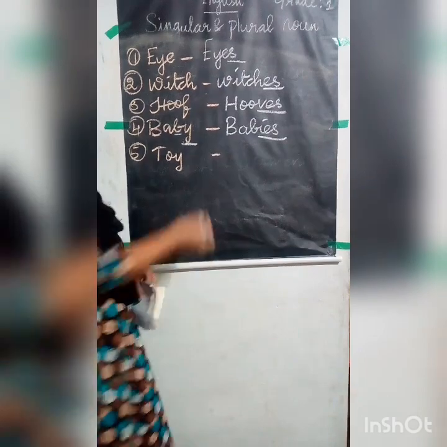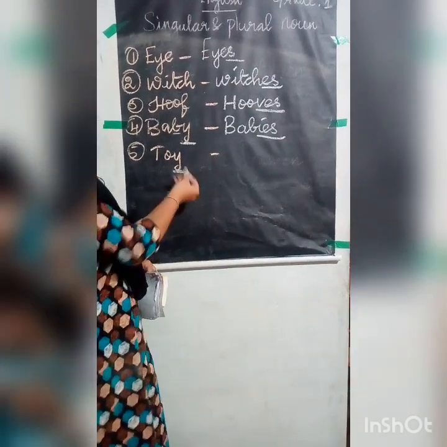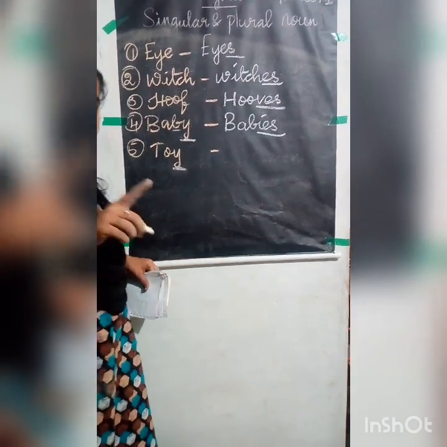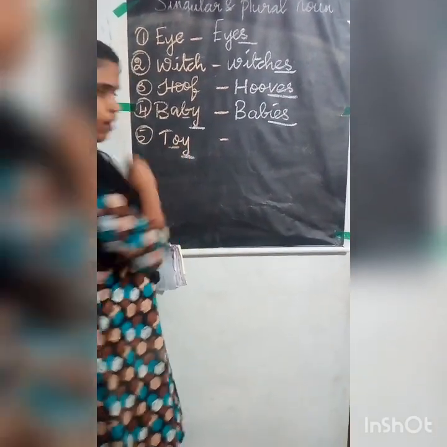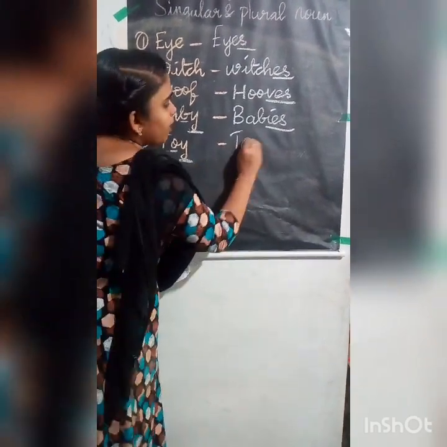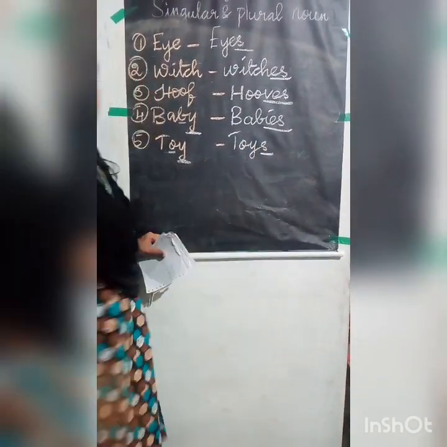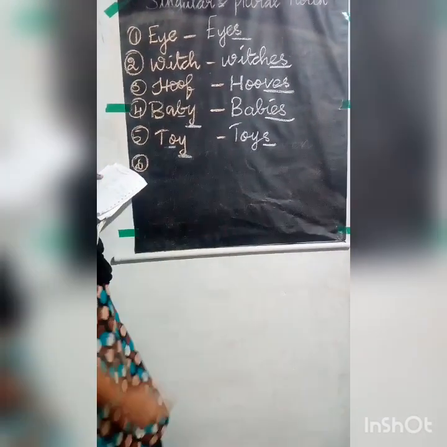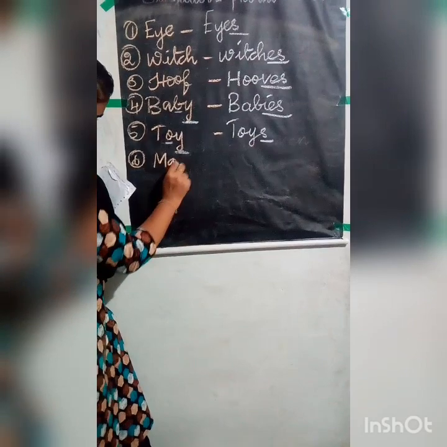Here you listen. The last letter is Y only. But what I told? Check the letter before, whether it is a consonant or a vowel. Here O is a vowel, am I right? So what you have to write? You have to only add S at the end. And the sixth question is, listen, mango.